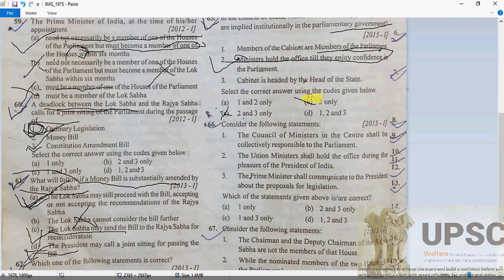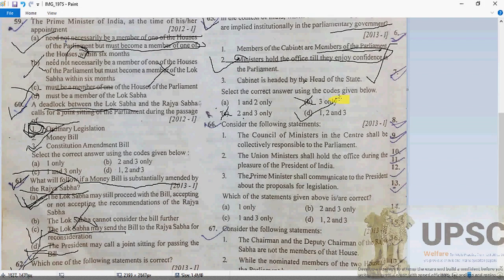Why is it so? Because 1 and 2 are absolutely correct here. Now C: the cabinet is headed by the head of the state. Definitely correct. So which one is going to be it? D will be the correct option here, because the cabinet is, of course, headed by the head of the state only. So D will be the answer here, question 65.